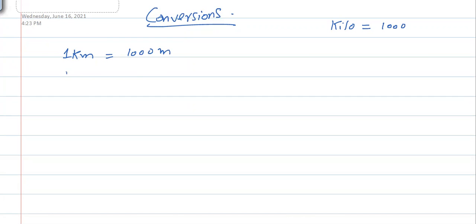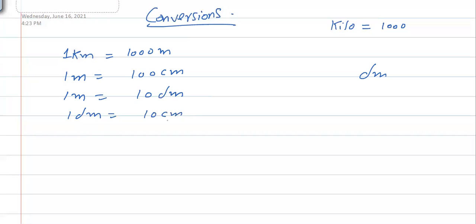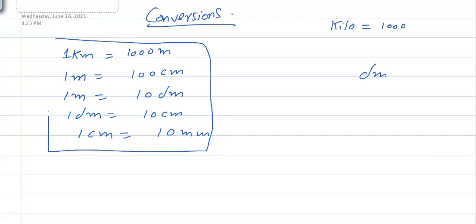In the same way, in 1 meter, there are 100 centimeters. But sometimes we need to use the decimeter as well, especially in your chemistry, so you should know about the decimeter too. 1 meter is equal to 10 decimeters, 1 decimeter is equal to 10 centimeters, and 1 centimeter is equal to 10 millimeters. At least you should know the conversion to this level.